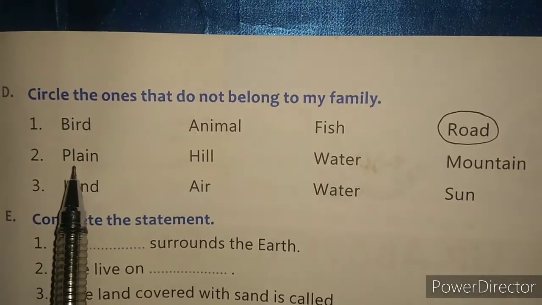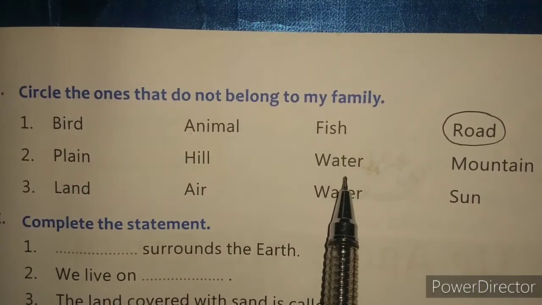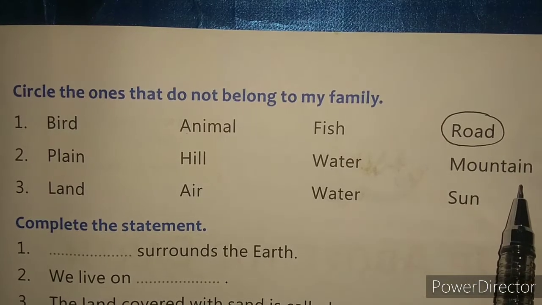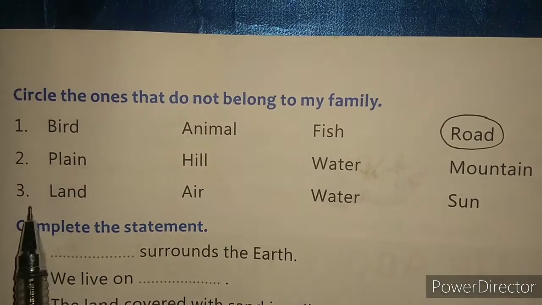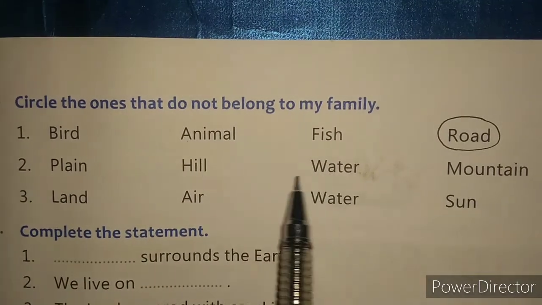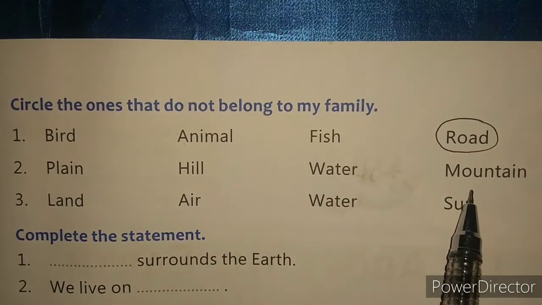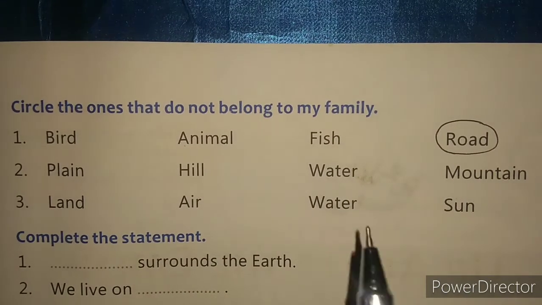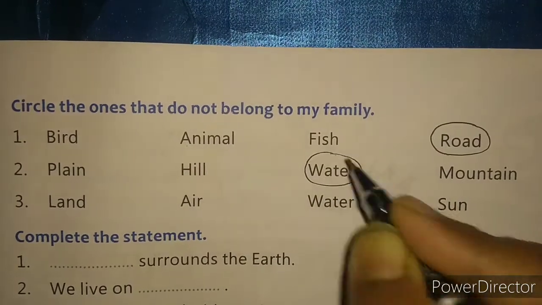Then second is plain, hill, water, and mountain. What is odd here? What does not belong to the others? That is water. Why is the water odd here?